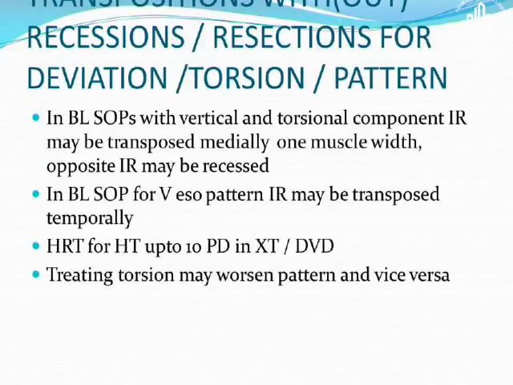Particularly in bilateral superior oblique palsy, we can have vertical and torsional components. IR may be transposed medially, one muscle width, and the opposite IR may be recessed. In bilateral SOP with a V-SO pattern, IR may be transposed temporally. HRT for hypertropia of up to 10 prism diopters in XT with DVD can be done, and treating torsion may worsen the pattern and vice versa.